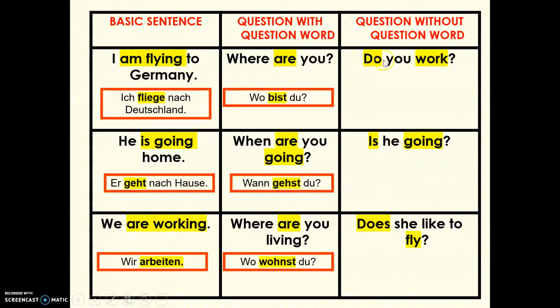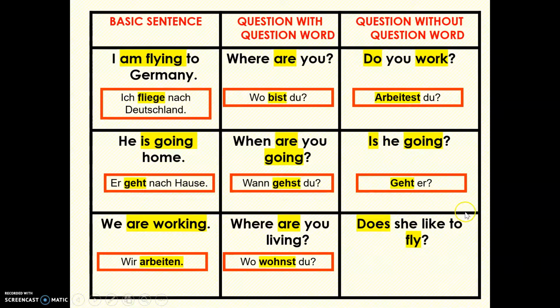It's tricky because we have more than one verb, so we have to remember to get rid of that extra verb. So this one's going to be arbeitest du, conjugated for du. Is he going? We're going to get rid of is and put going in its spot and conjugate for he. Geht er?